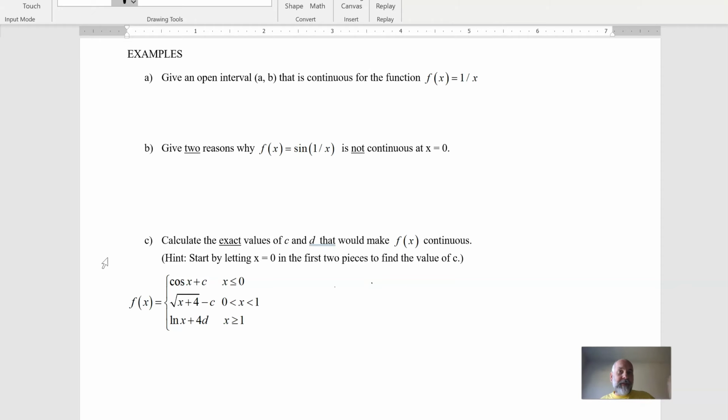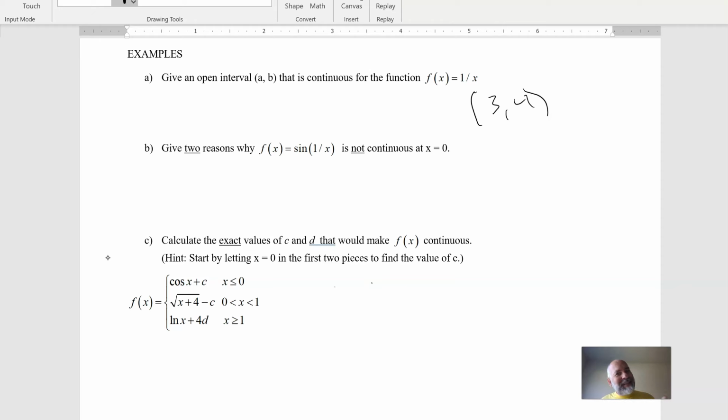The first one I'm going to answer, and then I'll write out an answer for the second one on a pause. So any open interval that didn't include 0 is an answer for the first one. So I don't know, 3 to 4. That's fine. 1 to 8, negative 100 to negative 2.7, whatever. As long as you didn't include 0, you're good.